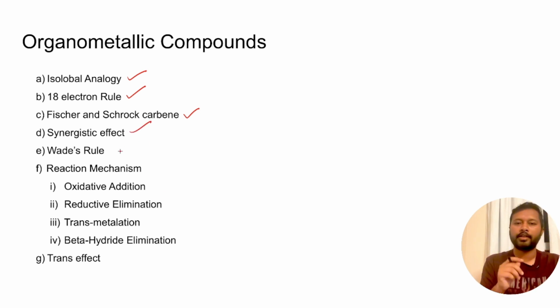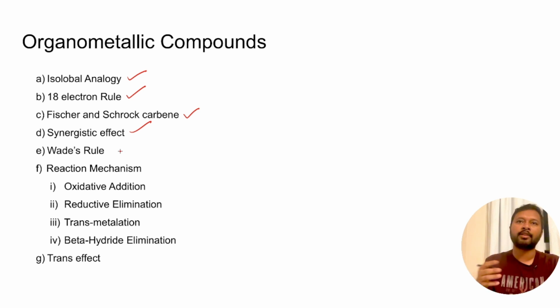You know that when a metal carbonyl is formed, and if you have more electron in the metal, what happens to the metal carbon bond and what happens to the carbon oxygen bond, how the electron of the vacant d orbital goes to the p orbital, and the sigma bond and pi bond electron sharing, how does it happen, how does the electron go to the anti-bonding orbital, and how does it affect the bond order of carbonyl. So that's the synergistic effect.